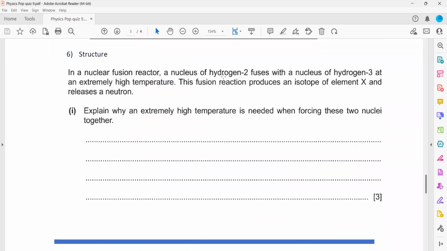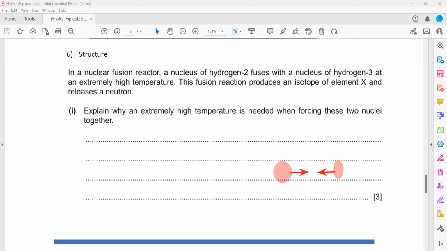In question 6, in a nuclear fusion reactor, a nucleus of hydrogen-2 is fused with a nucleus of hydrogen-3 at an extremely high temperature. Why is an extremely high temperature needed when forcing these two nuclei together? In a fusion, we bring the two nuclei together. So why do we need a high temperature? What is the reason for that?